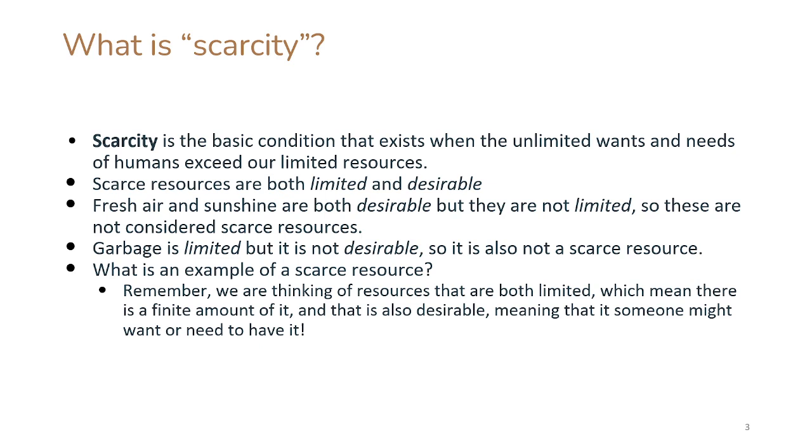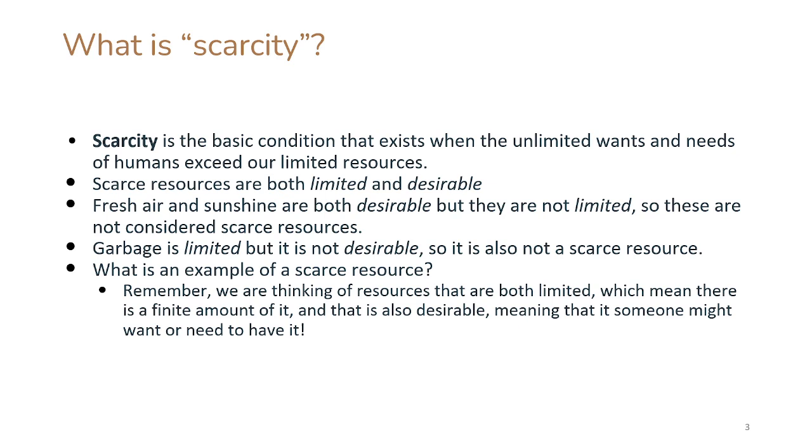So when we talk about scarcity and we talk about scarce resources, we're talking about resources that are both limited and desirable. Both of those conditions must be met in order for a resource to be considered scarce. An example of this, fresh air and sunshine are both desirable, right?